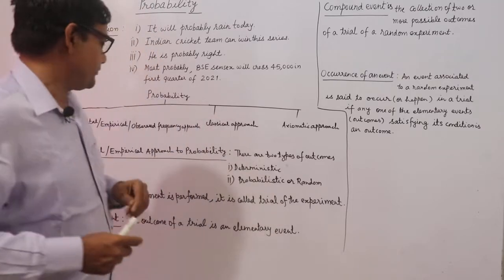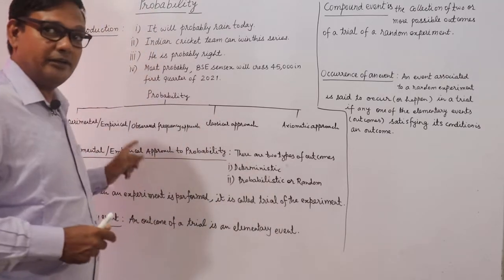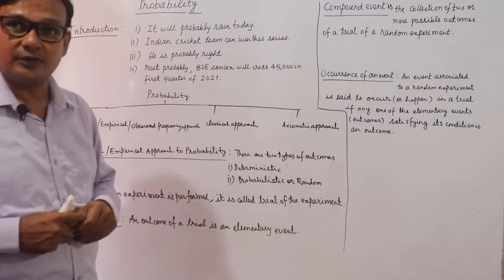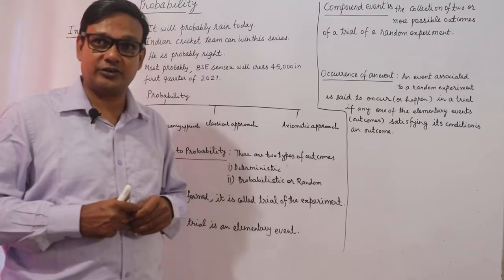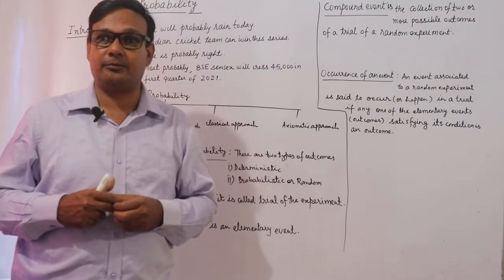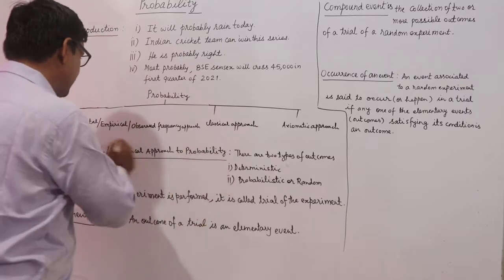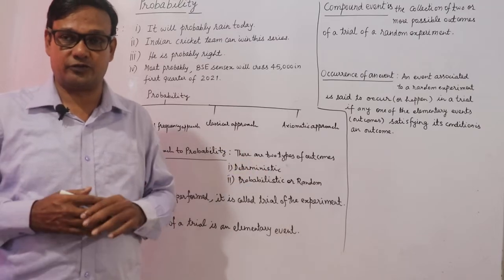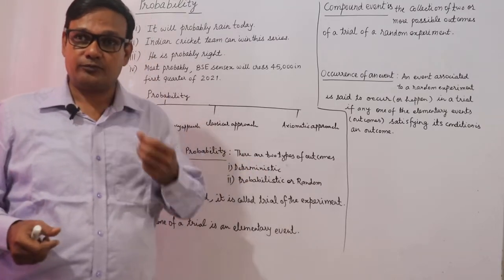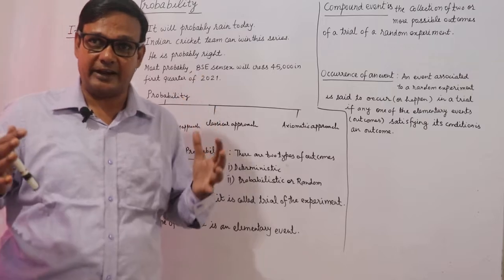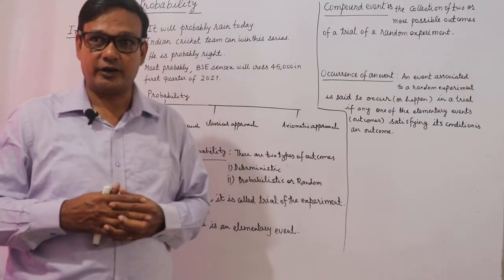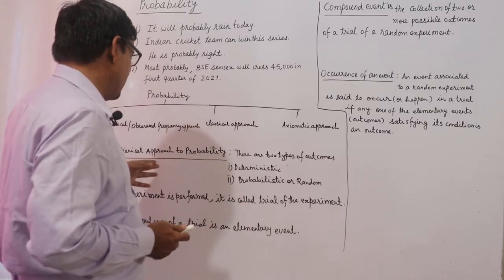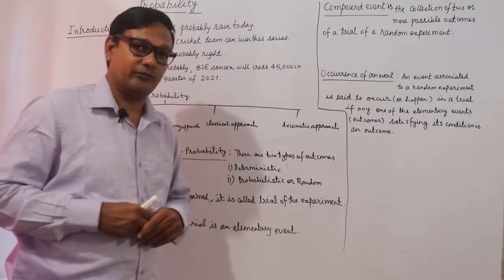Types of probability: experimental, empirical or observed frequency approach. Second is classical approach, and third one is axiomatic approach. We shall discuss here experimental or empirical or observed frequency approach. We shall perform some experiment and we shall get what the results are there. So experimental or empirical approach to probability.